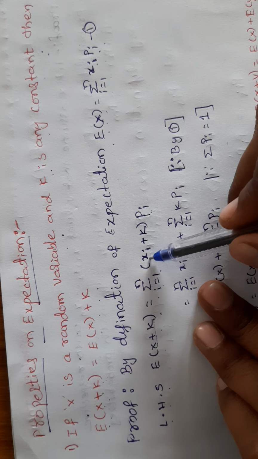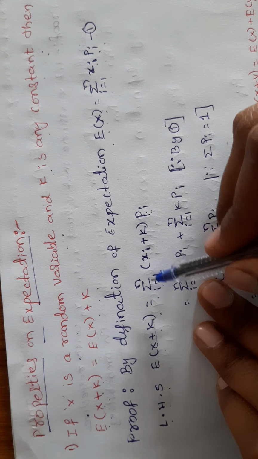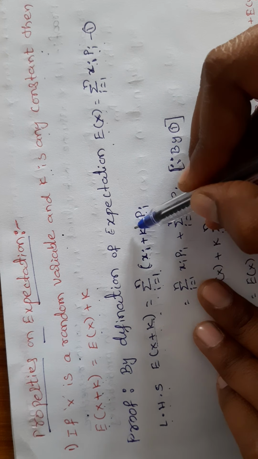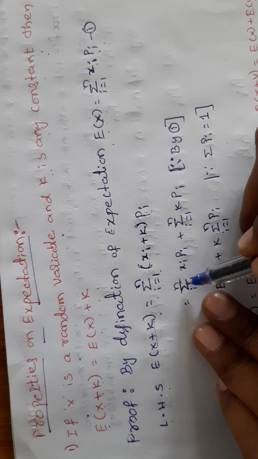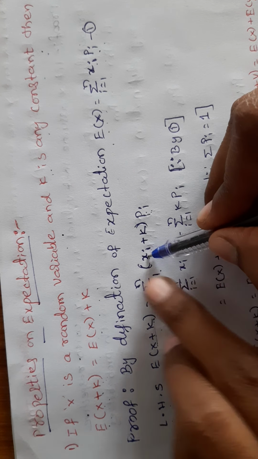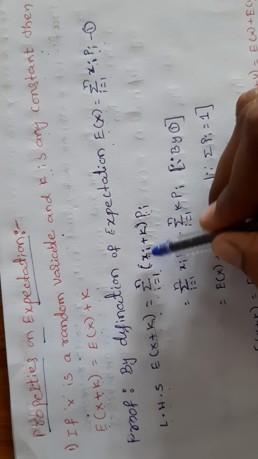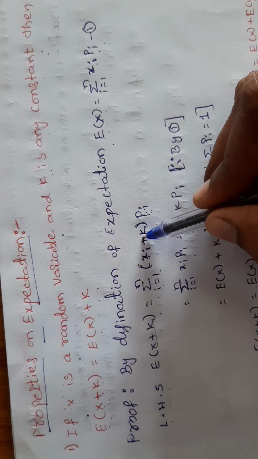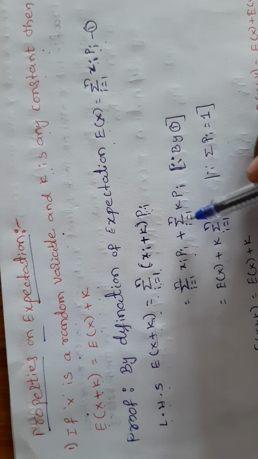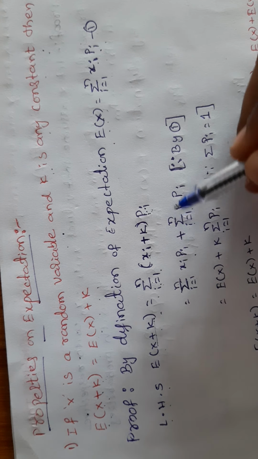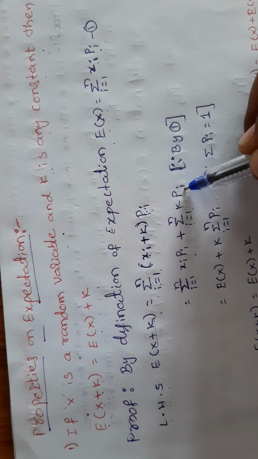Now I am multiplying with pi and expanding the bracket: the summation, i runs from 1 to n, of xi pi, plus the summation, i runs from 1 to n, of k into pi.